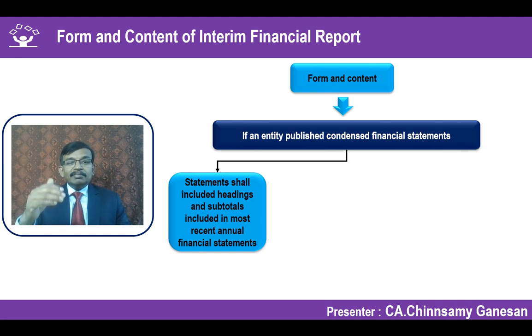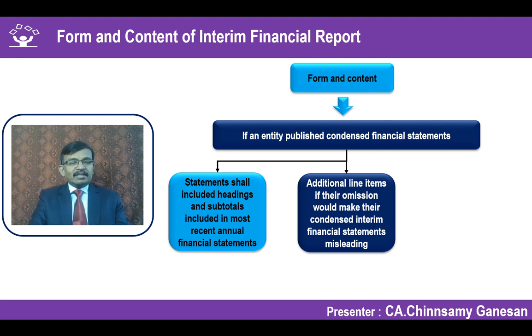When I'm saying recent period, maybe the last audited financial statement for the full period. What are all the headings and subtotals? The same thing which you have to have here. With respect to balance sheet, with respect to P&L, with respect to cash flow statement, with respect to statement of changes in equity. And what it says is that additional line items can be included if their omission would make the condensed interim financial statement misleading. So in simple terms, by putting an additional line item, you will get more information. If you are just putting condensed information, sometimes the information may be misleading to the user when he is trying to understand the numbers.